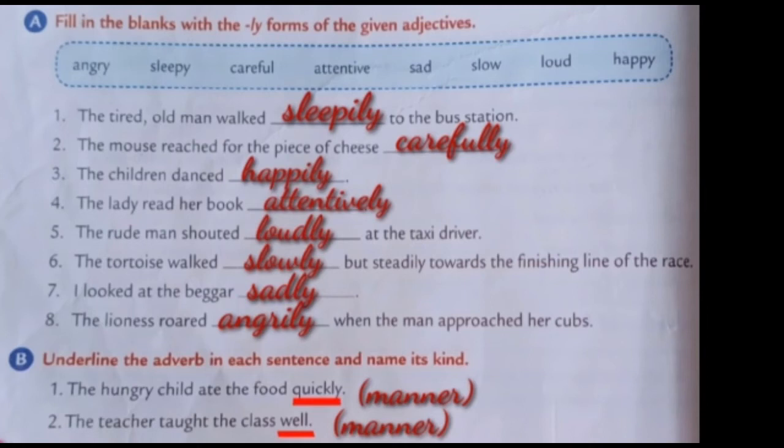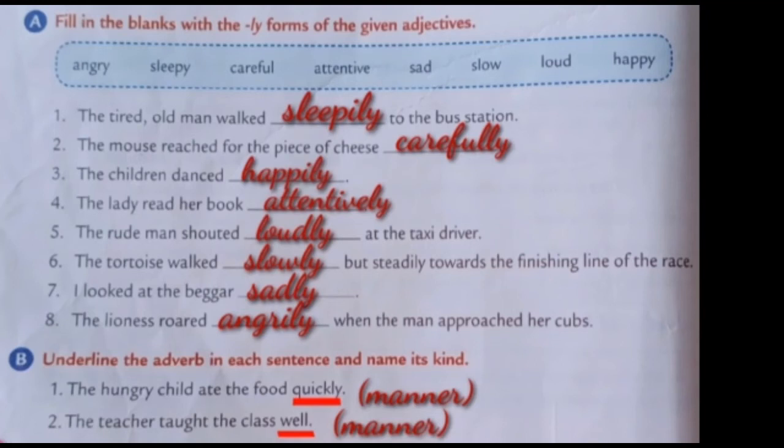Seventh one: I looked at the beggar sadly. Here, adjective sad changed to sadly. Adverb. Eighth one: the lioness roared angrily when the man approached her cubs.